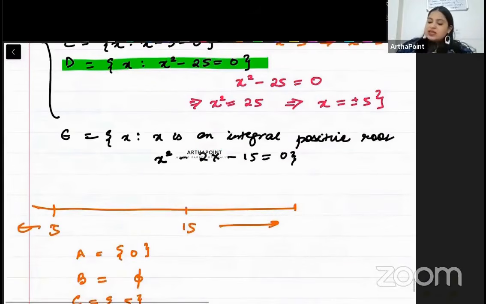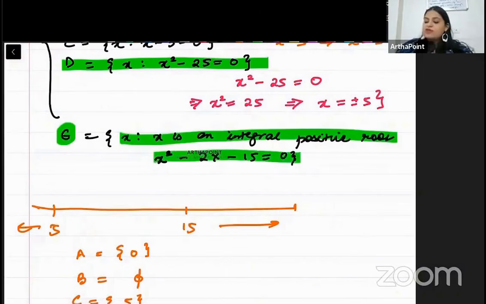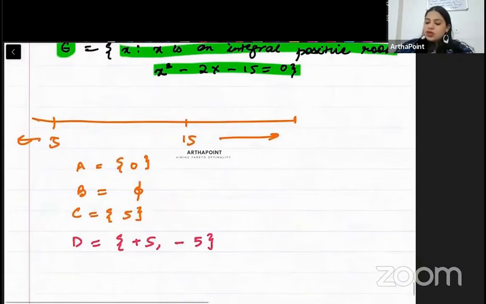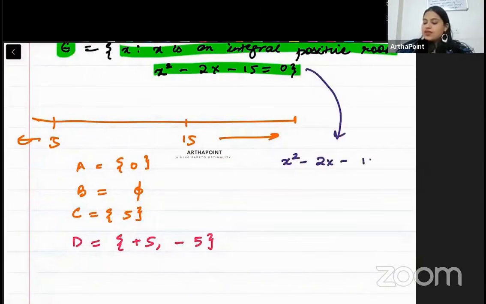And lastly, it says E is such that X is an integral positive root of this. So beta, your equation given to you is X square minus 2X minus 15 is 0. So 15 is 5 into 3. So X square minus 5X plus 3X minus 15 is 0.